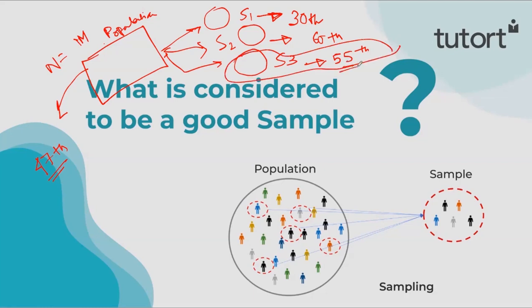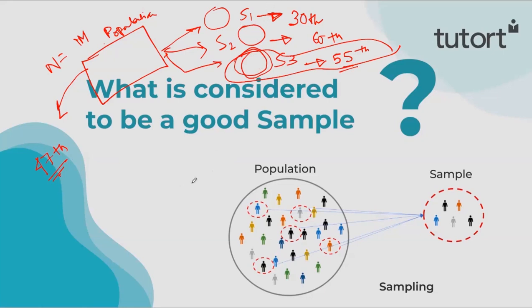Because sample 3 is showing us that the average salary of all the elements in this particular sample is 55,000. Okay. And these 2 are not near 47,000. So which sample is showing the nearer value? That is sample 3, right? That is why we are saying sample 3 is the better sample as compared to sample 2 and sample 1.